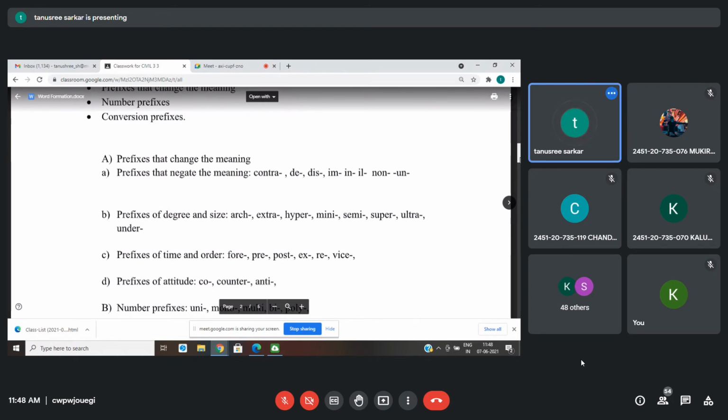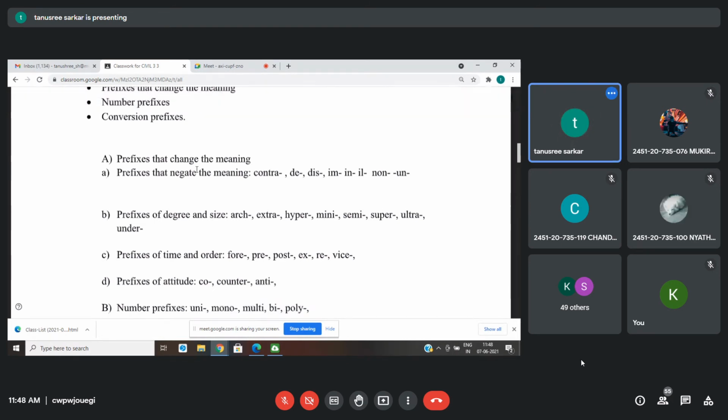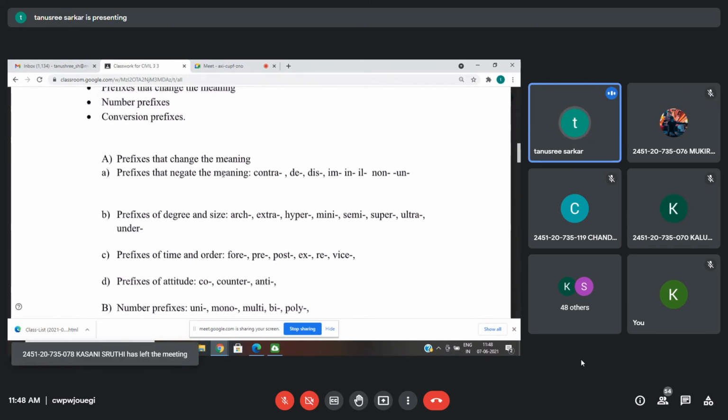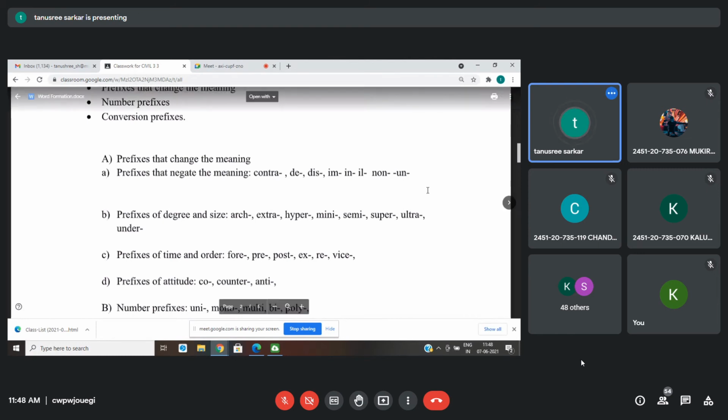You will attach un to it. So these are the prefix list. Remember that prefixes can change the meaning. If I say comfort and attach dis to it, it will become discomfort, right? It is changing the meaning. Then vegetarian, non-vegetarian, happy, unhappy, it's changing the meaning, right?